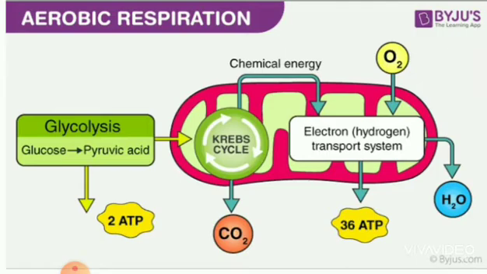Right, cellular respiration is classified into two types. What are they? Aerobic respiration and anaerobic respiration. Let us see one by one. First, aerobic respiration. Aerobic respiration is nothing but respiration in the presence of oxygen. Only then aerobic respiration occurs. In this type of respiration, the food substances are completely oxidized into H2O and carbon dioxide with the release of energy. It requires atmospheric oxygen and all higher organisms respire aerobically. Do you follow, children?